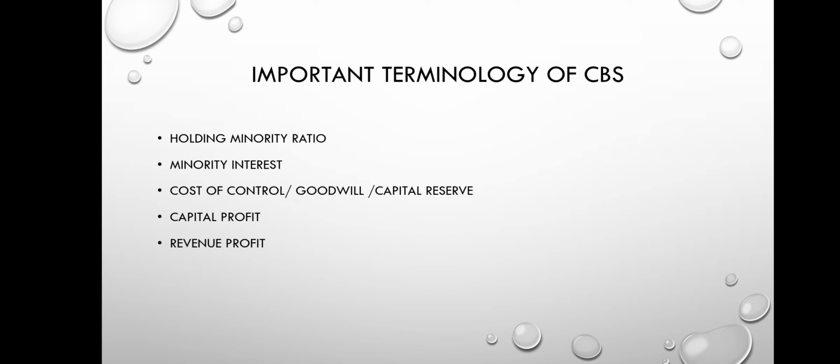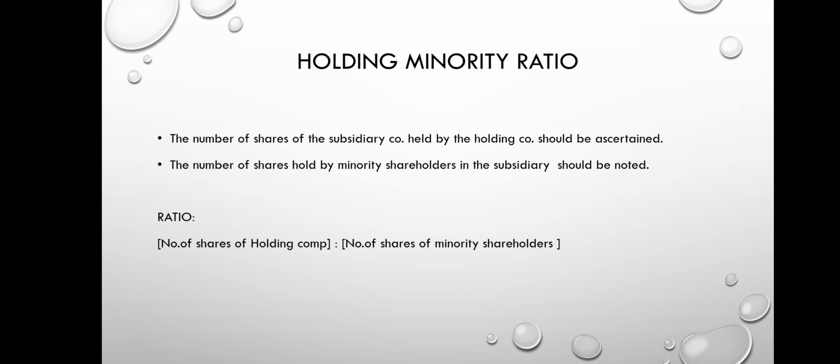In preparation of the consolidated balance sheet, first we should know the important five terminologies. First one is the holding minority ratio. Second one is the minority interest. Third one, we find out the cost of control or goodwill or capital reserve. And next we divide the capital profit and revenue profit. We will discuss the holding minority ratio.